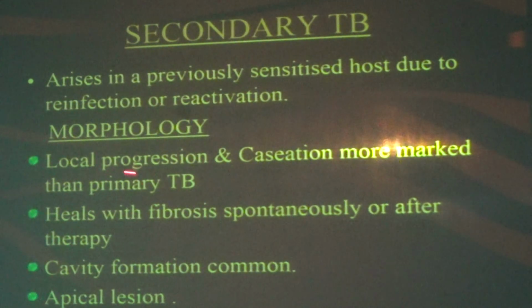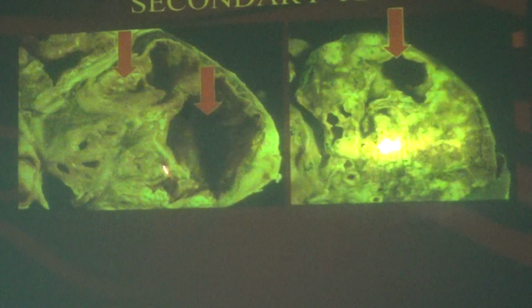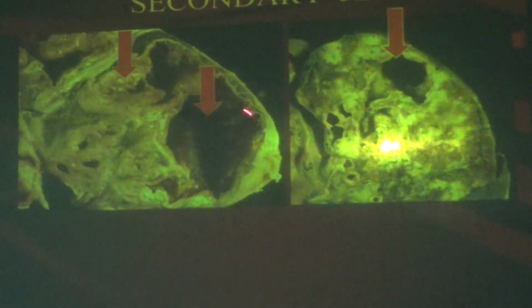Morphology: the patient will have local progression and caseation. It heals with fibrosis. Cavity formation is very common, and cavity formation you will see only in secondary tuberculosis. Mostly the apical lesion is the affected area. This is the cavity formation.